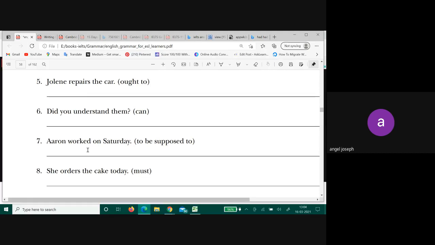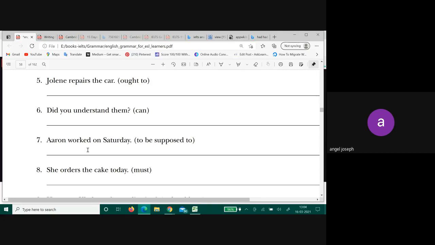Aaron worked on Saturday. Verb, past. Aaron was supposed to work on Saturday. She ordered the cake today. Sorry, she orders the cake today. Simple present, habitual present. She must order the cake today.